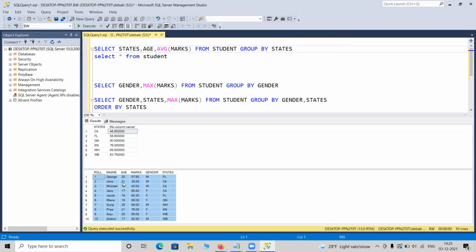If I ask you that question, I need state-wise average marks. You need to calculate it manually by calculator, but I need the age as well. So what will be your answer? California, I have 3 people. I can calculate the state, but what about age? Should we display the age in a figure, or do I need the average of age? I'm clueless. If anyone asks, they need state-wise average marks and age, it means nothing.